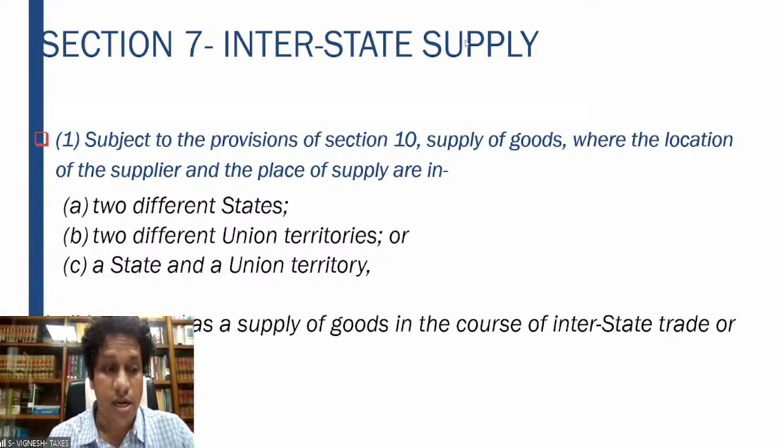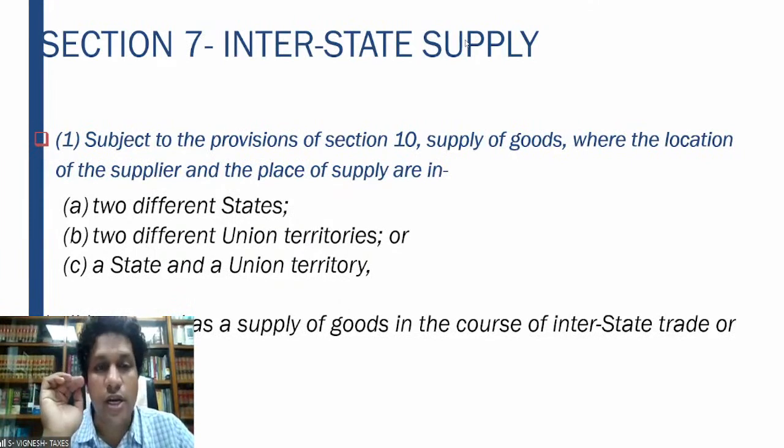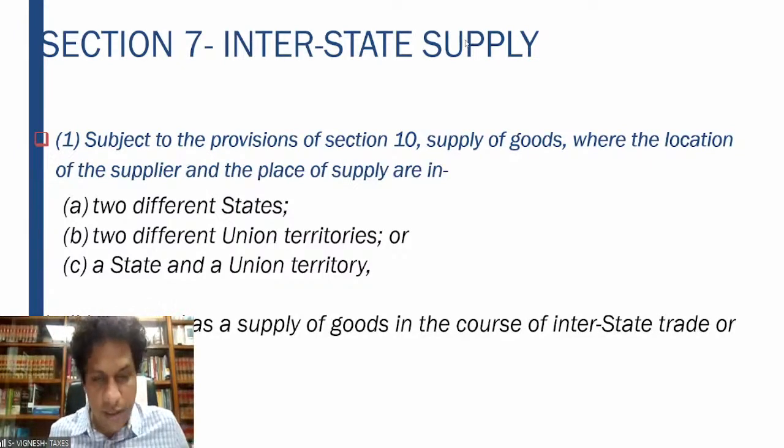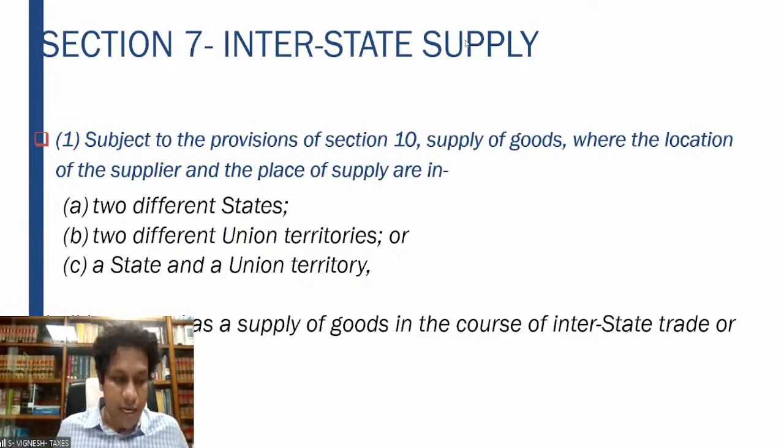Please understand that it is only goods, not services. So two different states, two different union territories, or one state and one union territory is what we have to cover. It shall be treated as a supply of goods in the course of interstate trade or commerce, right?